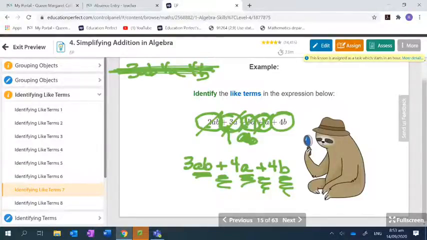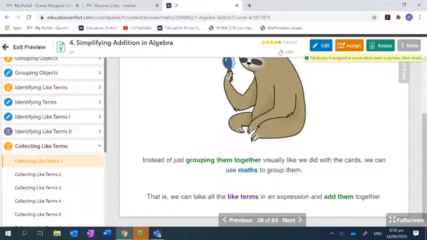Okay, so we had AB terms, we combined. We had A terms, we combined. We had B terms, which we couldn't combine because there weren't any more B terms. Okay? It's important that you always group like terms together, because if you don't, then it makes it more difficult to see. You don't want to have something that has 20 terms when you can combine all of the like terms and have something that has 2 terms, right? Make sense? So you clean it up. Just like you wouldn't come in here and say, there's 1 student, there's 1 student, there's 1 student, there's 1 student.